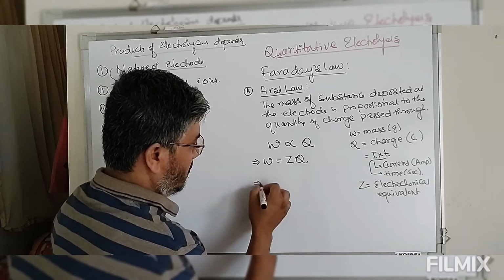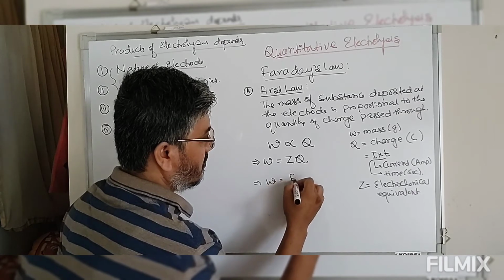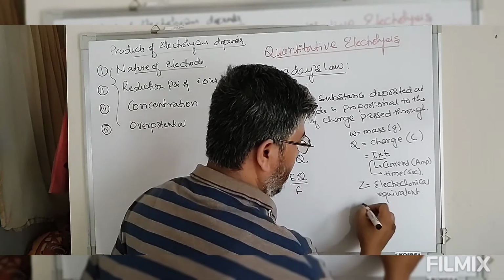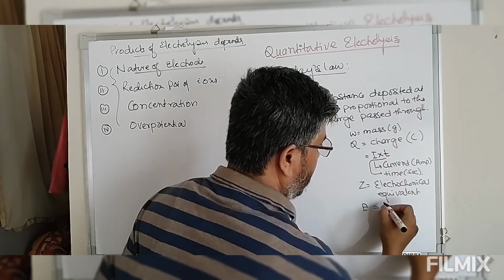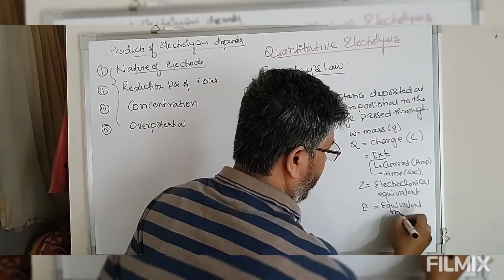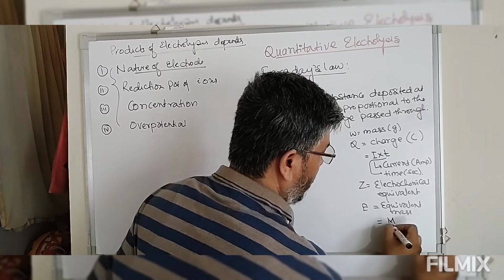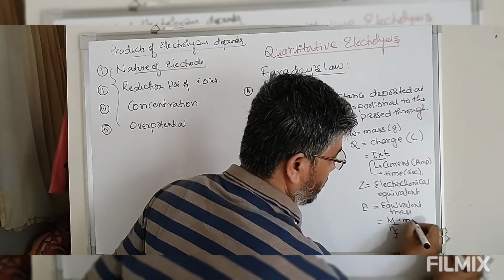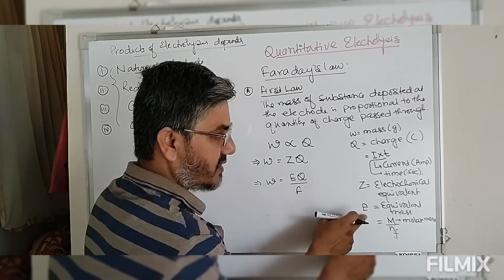Therefore, W is equal to EQ by F. E is the equivalent mass, and this is equal to molar mass divided by n. n is the valency factor. Simply saying, this is the electrochemical equivalent, and this is the chemical equivalent.